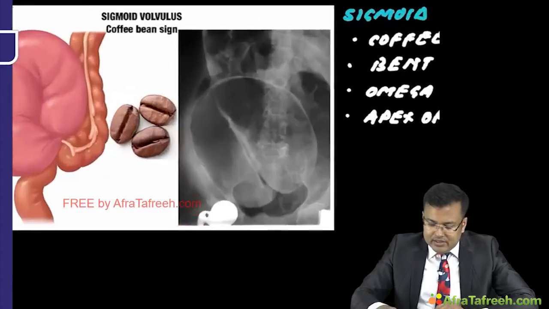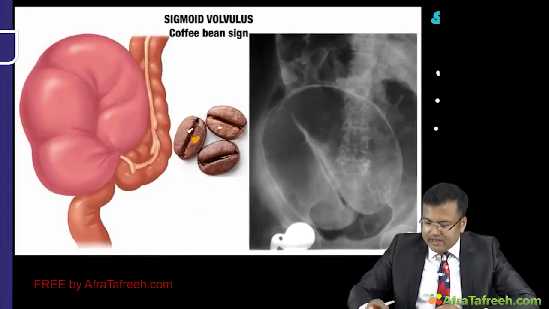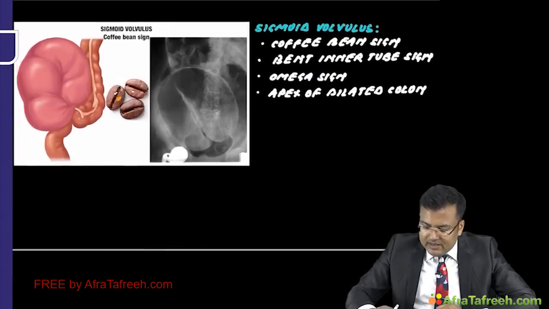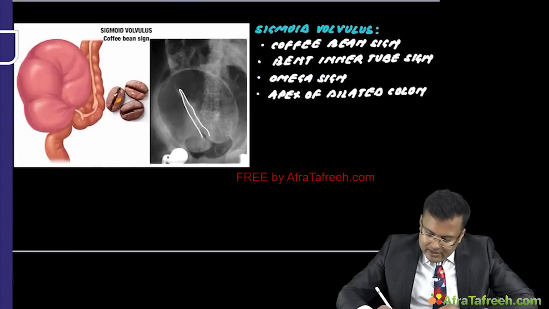See this image, this is sigmoid volvulus, and here you can see the coffee bean sign. Can you see here? This is the coffee bean sign. So on this plain X-ray, you can see sigmoid volvulus with coffee bean sign. There is another sign. What? You can see this is a bent inner tube, and this is what?